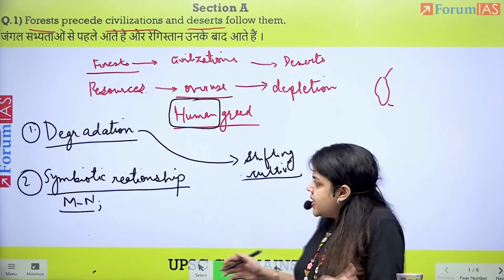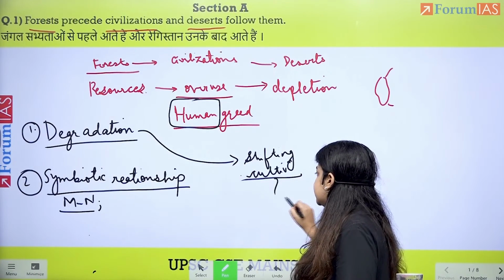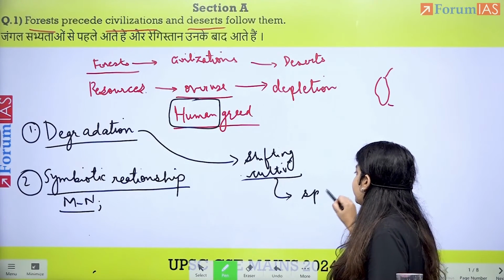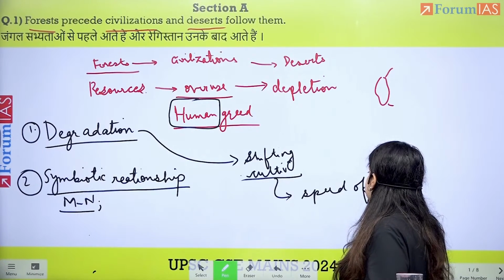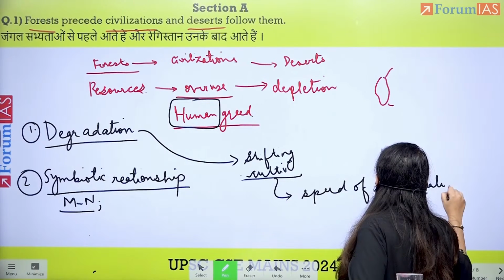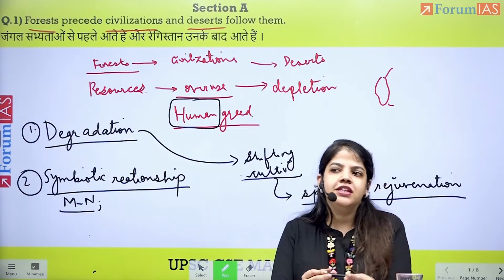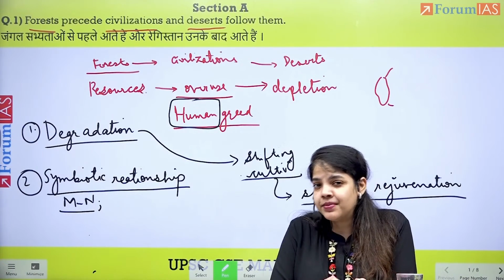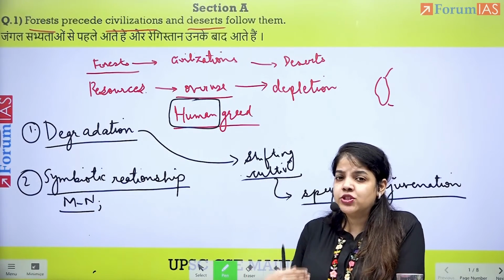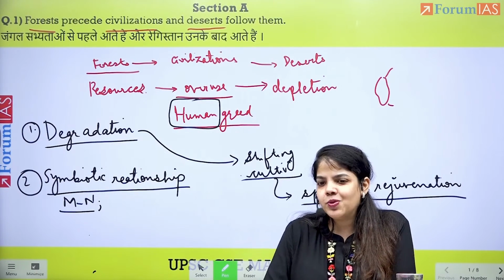Then when I said shifting cultivation or degradation, we can also take this argument forward and discuss how the speed of rejuvenation is not the same. The speed of rejuvenation of a forest, or actually resources of nature, is not the same as the pace with which we consume it or we destroy it, which is going to lead to problems.